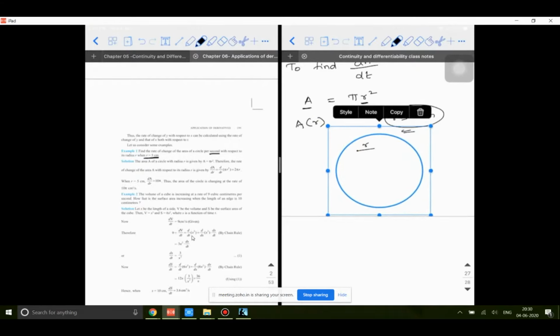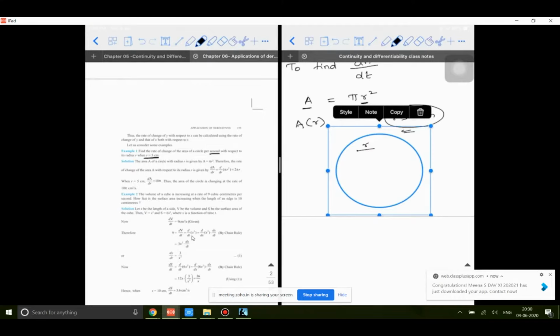Now when this is happening, what is the rate at which the area is changing? When the value of r is increased by 1 unit, what is the corresponding increase in the value of area? That is the meaning of this question. Are you able to visualize this question? Rather than solving, I want you to think in these terms.